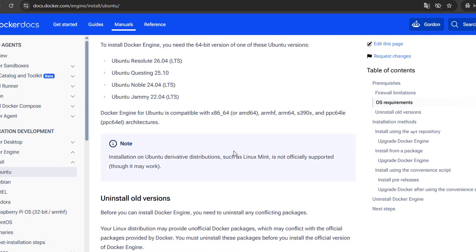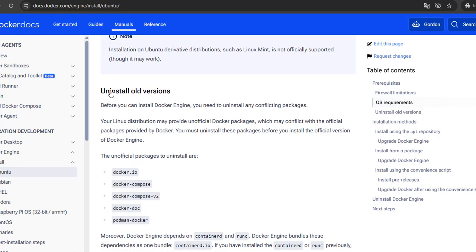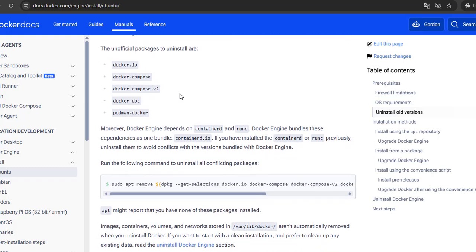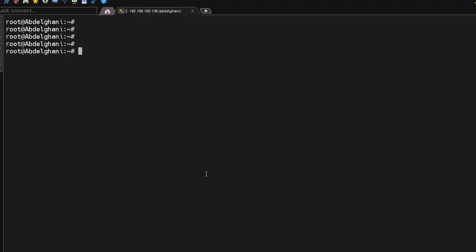Step 1. Remove older versions. We'll begin by copying the first command from the official documentation. This command removes any older Docker packages or related components that might conflict with the latest installation.